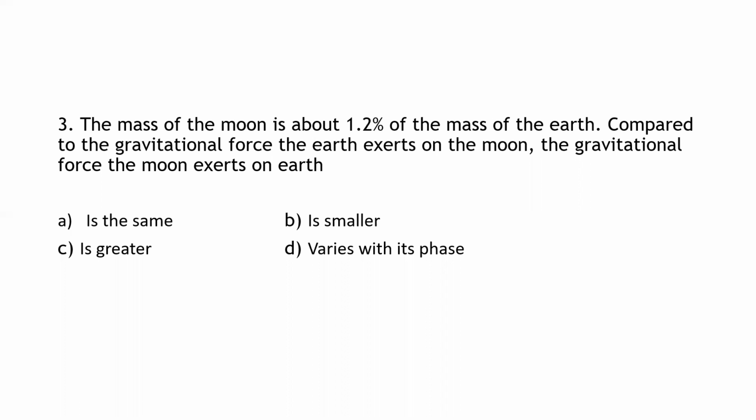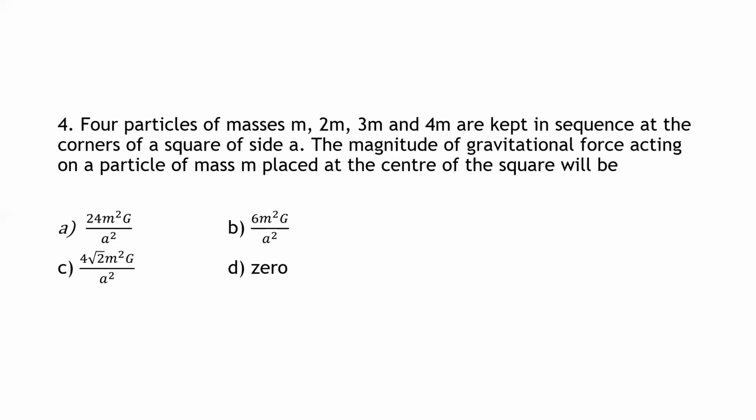So here, as we know, whatever the gravitational force is between the two bodies, it will be the same. Why? Because with whatever force the earth gets attracted, with the same force the moon will also get attracted, irrespective of the masses. Compared to the gravitational force the earth exerts on the moon, the gravitational force the moon exerts on the earth is the same. Option A is the right option here.